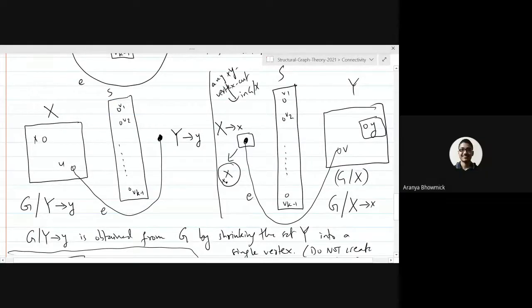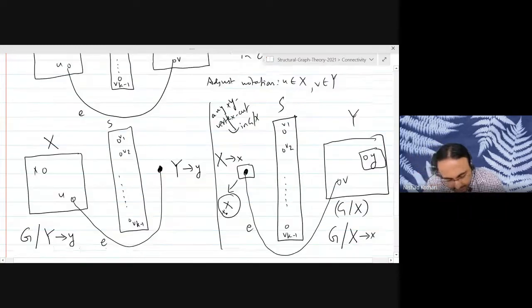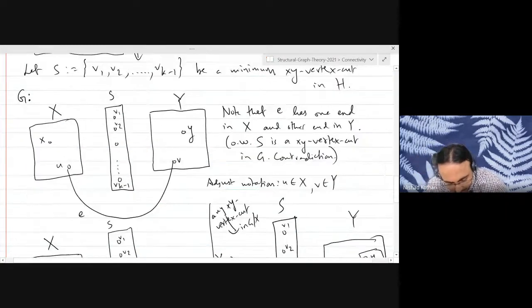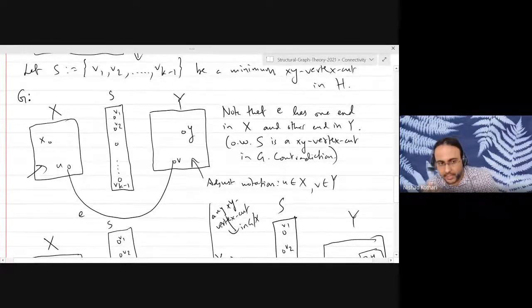Sir, this is because first of all, X has at least two vertices, and it is connected. Exactly. Because in the induced subgraph on X there is at least one edge. If you look at just x here, both of these parts are connected graphs on at least two vertices, which means there is at least one edge there. So when you shrink, the number of edges necessarily goes down.